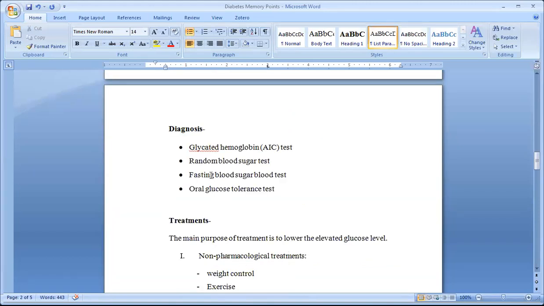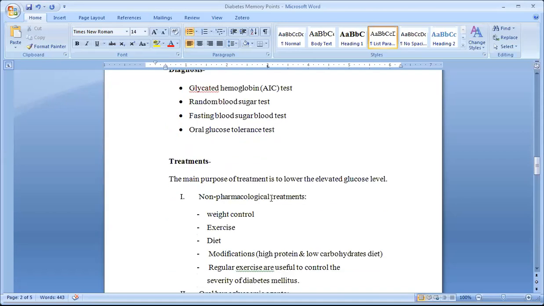Diagnosis: how will we diagnose it? Glycated hemoglobin test, random blood sugar test, fasting blood sugar test, and oral glucose tolerance test. Treatment: how will we treat it? Non-pharmacological treatment means treating without any drugs. Pharmacological treatment means drug treatment; pharmacon means drug, and logos means science.